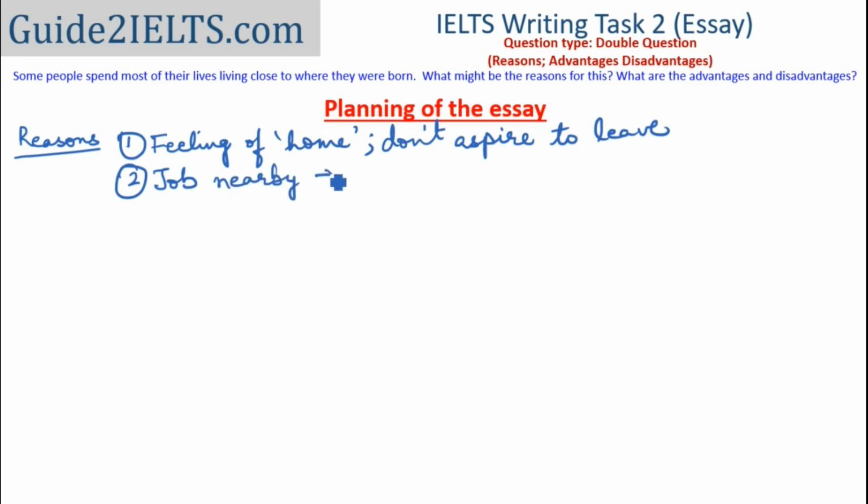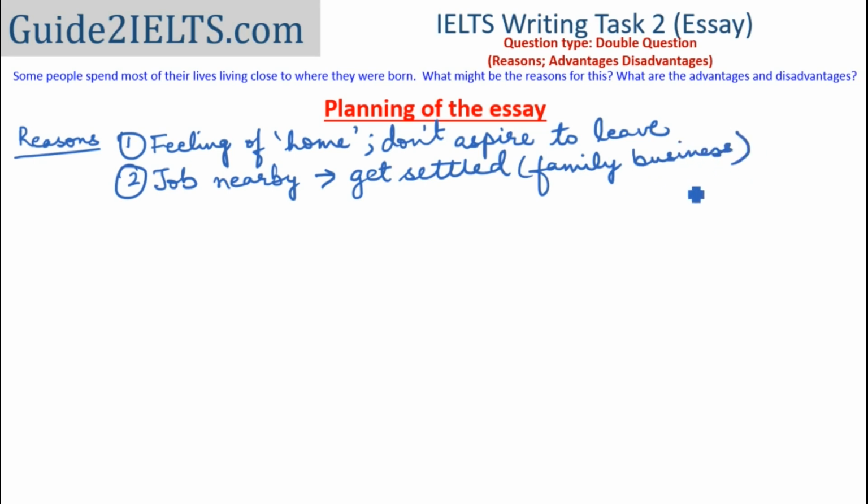So they don't move out because they get a job there and then they get settled there and there's no reason to move out. And as an extension of this is the possibility that a person has a family business. This is something I've personally observed in lives of a lot of people who end up not moving out. They have a family business, they have a family home, so they choose to live near that same area.